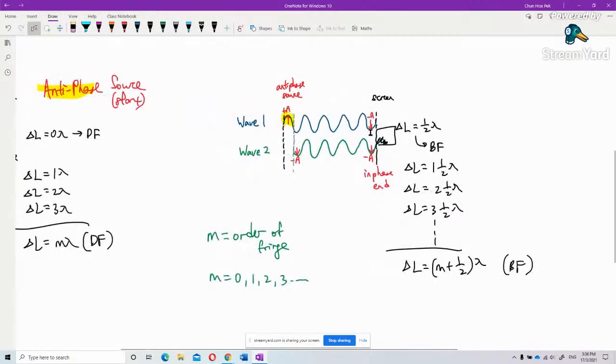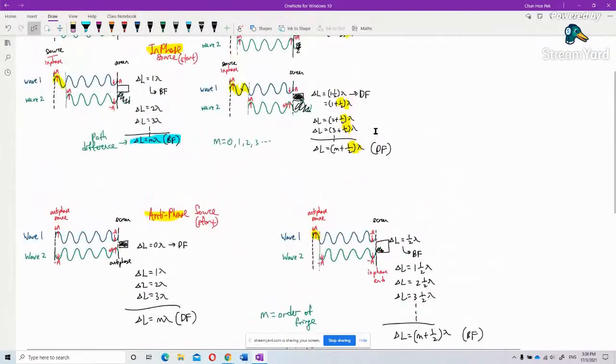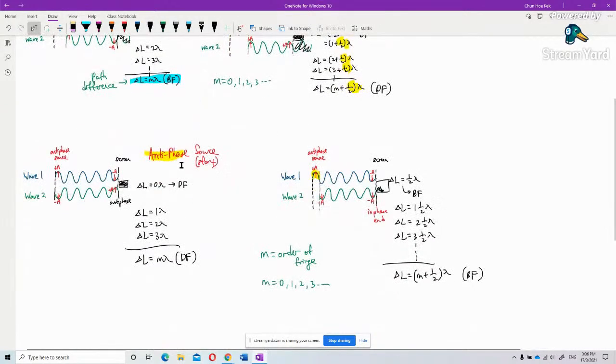So what conclusion can you make from all this? For in-phase source, if you want to produce a bright fringe, delta L must be m lambda. But for antiphase source, the m lambda becomes a dark fringe.